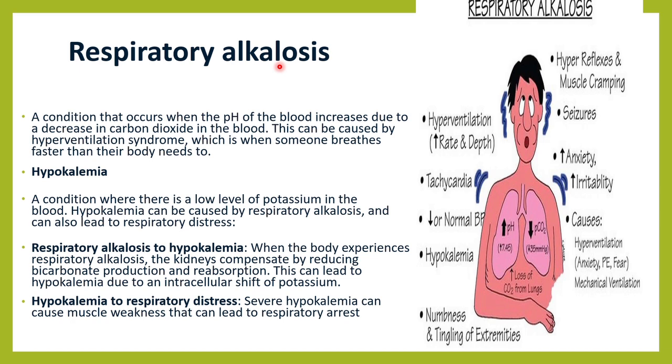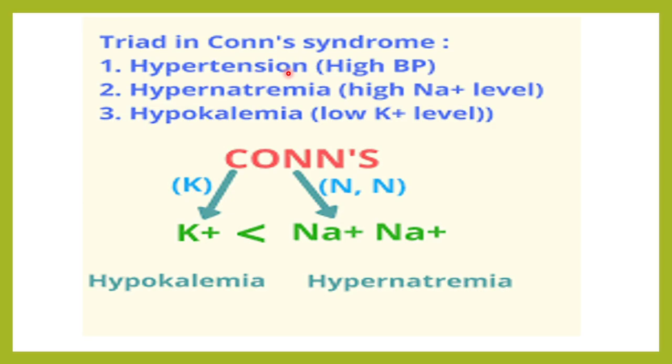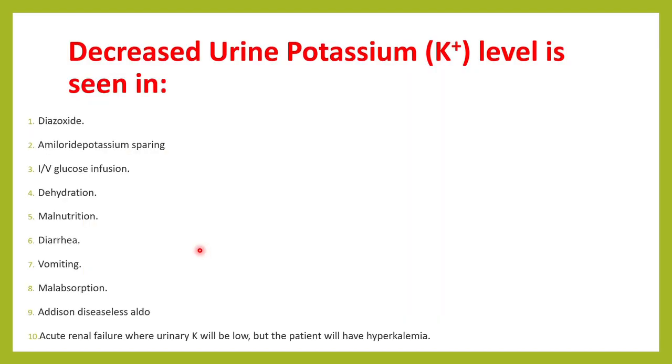So I've told you, in alkalosis, wherein there is potassium loss, more potassium is excreted in the urine. So in alkalosis, what happens? There is low potassium level in the blood also. There is hypokalemia. Why does this hypokalemia happen in respiratory alkalosis? Because the kidneys are trying to compensate by reducing the bicarbonate reabsorption, and this will lead to intracellular shift of potassium. So in alkalosis, there is potassium loss. And Conn syndrome is a triad of hypertension, because there is increased absorption of sodium, so there is high sodium level, because of which there is hypertension, and hypokalemia because of increased excretion of potassium.